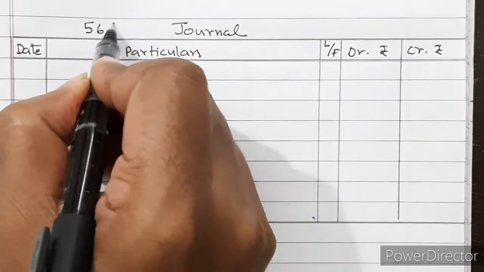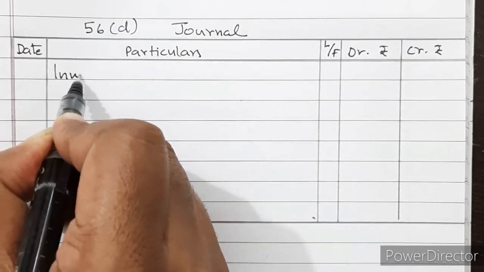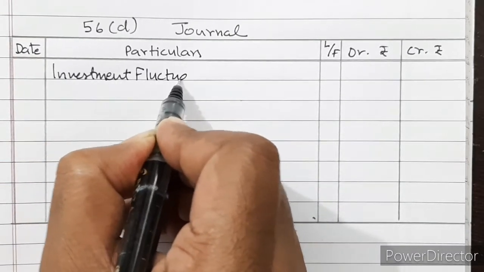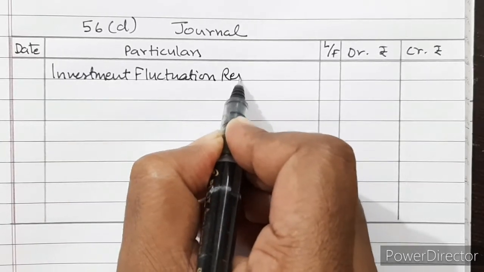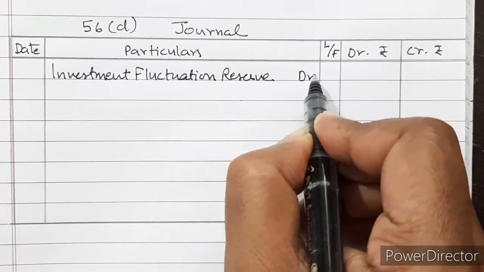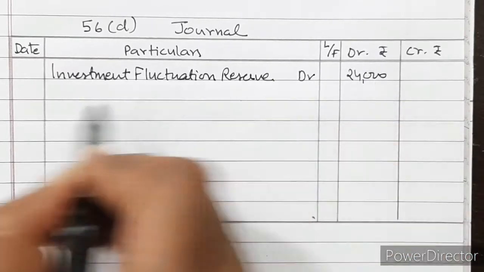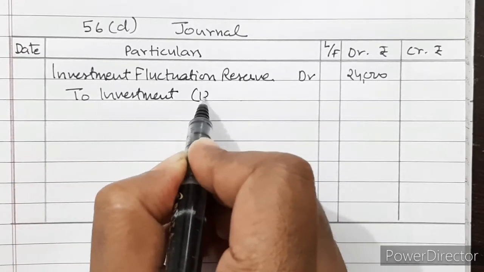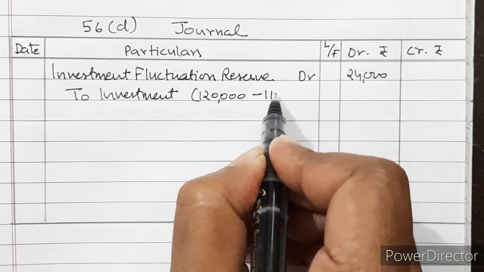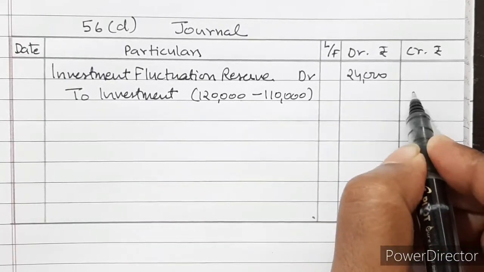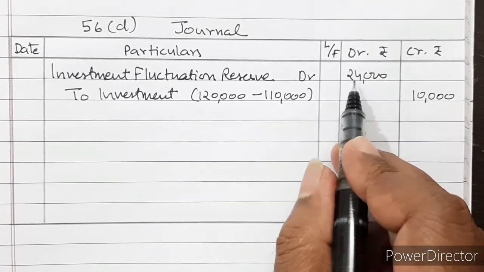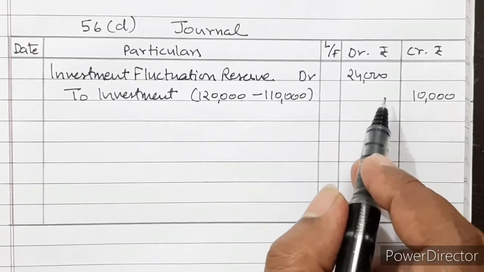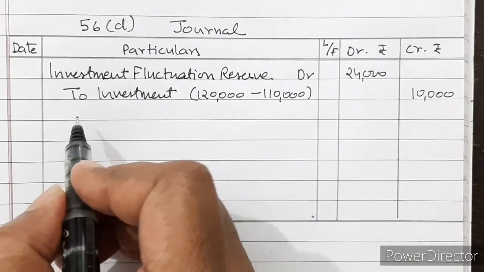Question number 56D. Investment fluctuation reserve debited rupees 24,000 to investment account. See, the value of investment in the books is 1,20,000 and the market value is 1,10,000. So it has decreased by rupees 10,000, which will be adjusted against the reserve, and the balance amount 14,000 will be given to X and Y in their profit sharing ratio.